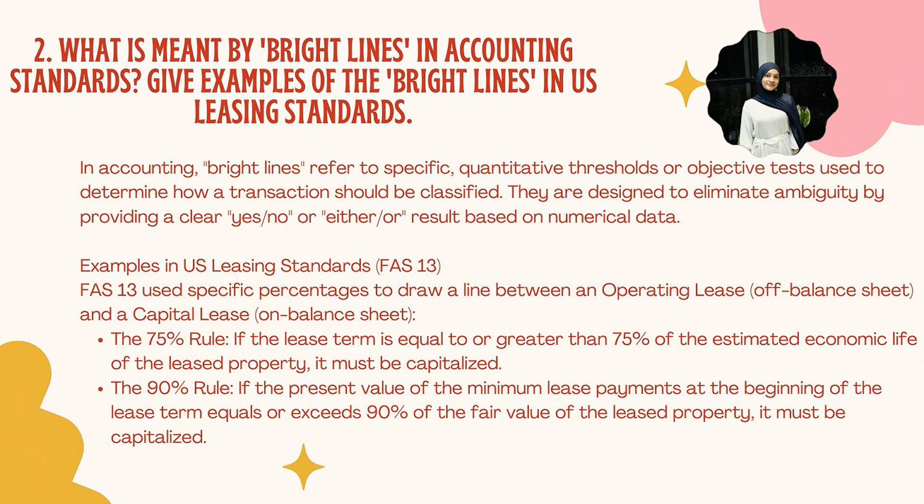One example is the 75% rule. If the lease term is equal to or greater than 75% of the asset's estimated economic life, the lease must be classified as a capital lease. And the other example is the 90% rule.